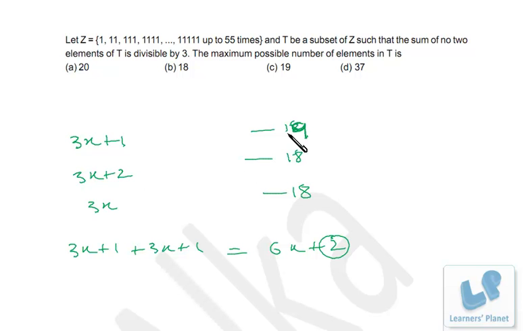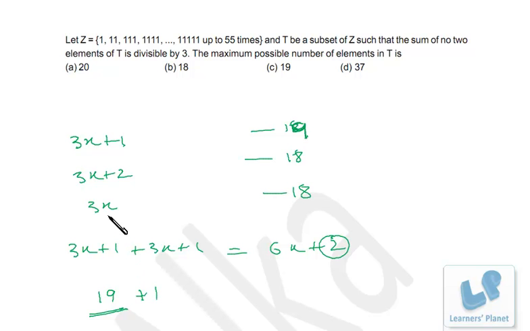So what we can do is, since we have more elements of 3x plus 1 format, we'll take all the numbers of 3x plus 1 format. So we have 19 numbers. Now 19 is there in the options, but you are asked about the maximum possible number of elements. You have to be careful that all these 19 numbers are 3x plus 1 format, and if you add any 3x plus 1 format number to a 3x format number, you won't get a sum divisible by 3. So only one number of 3x format can be taken, only one number, right?